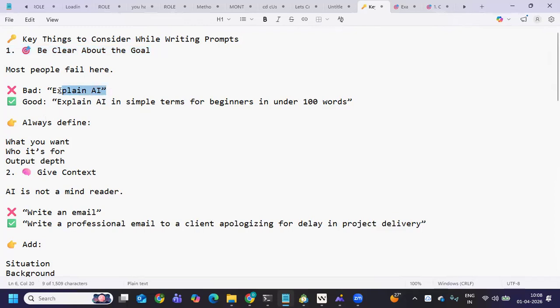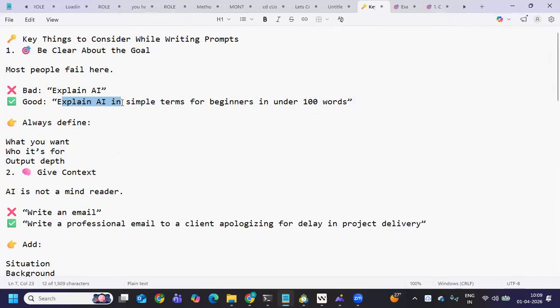So instead of just telling it "explain AI", which is a very small, basic statement, I can give it a better prompt like this: explain AI in simple terms for beginners in 100 words. You have to give it a context. Always define what you want, who it is for, and what the output depth should be. When you give that, it will think in that way.